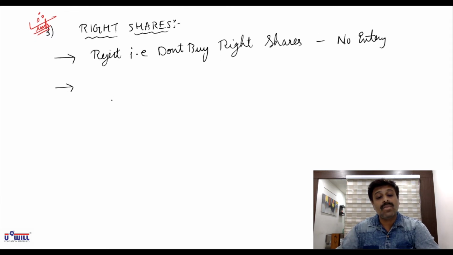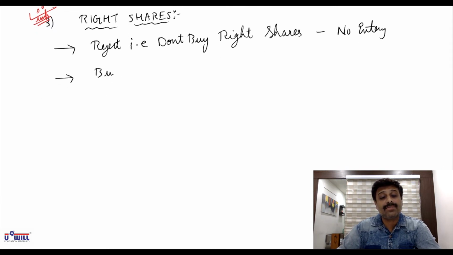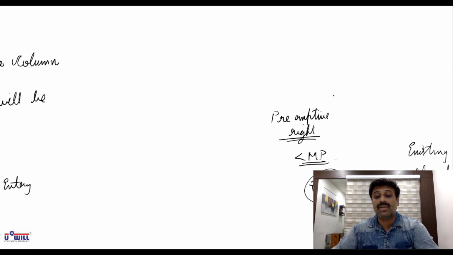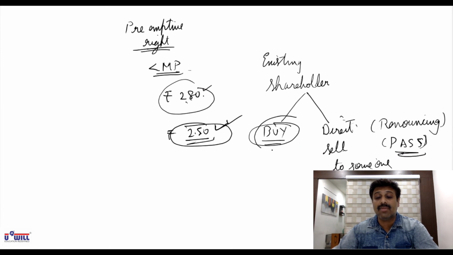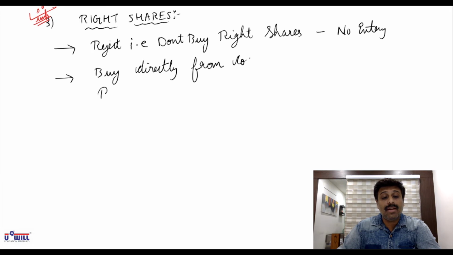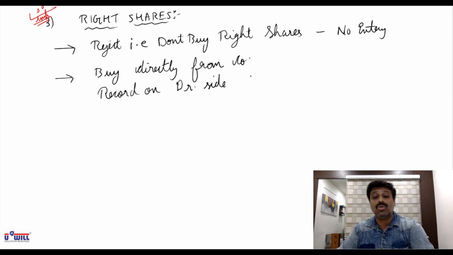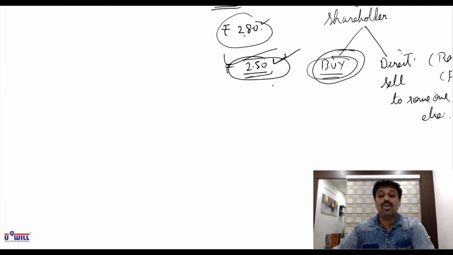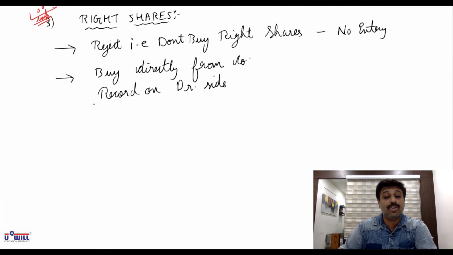Second, you buy the shares directly from the company. You buy the shares directly from the company at 250 rupees. Then you will record this on the debit side of the investment account. You'll record it in the nominal value column also and the cost or capital column also. Nominal value column face value, and cost or capital column, for you the cost is 250 rupees.